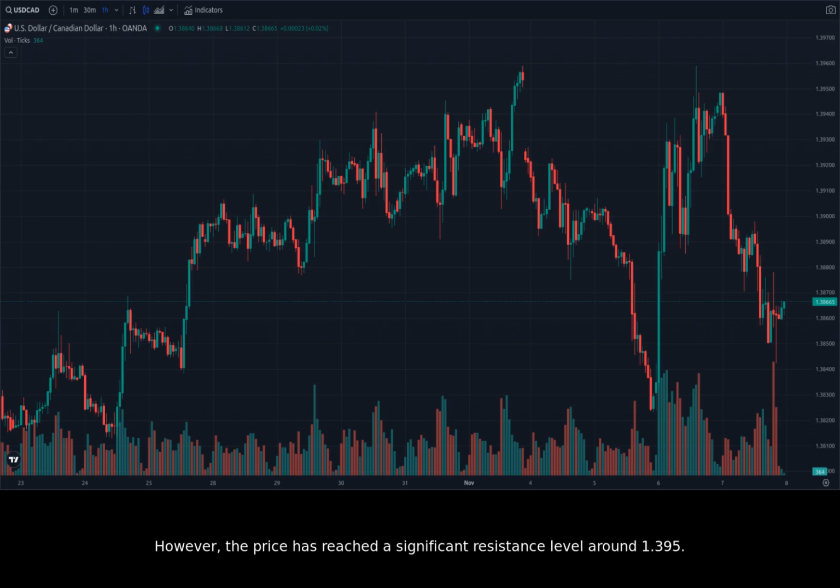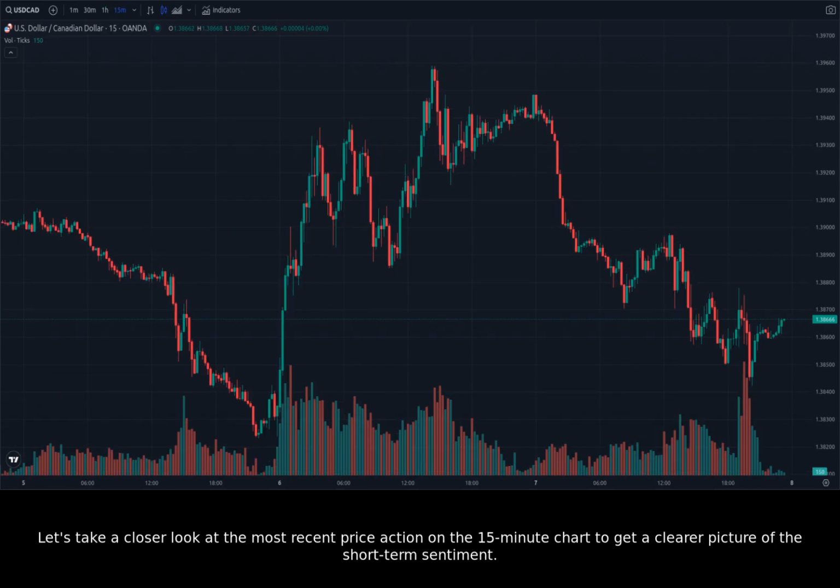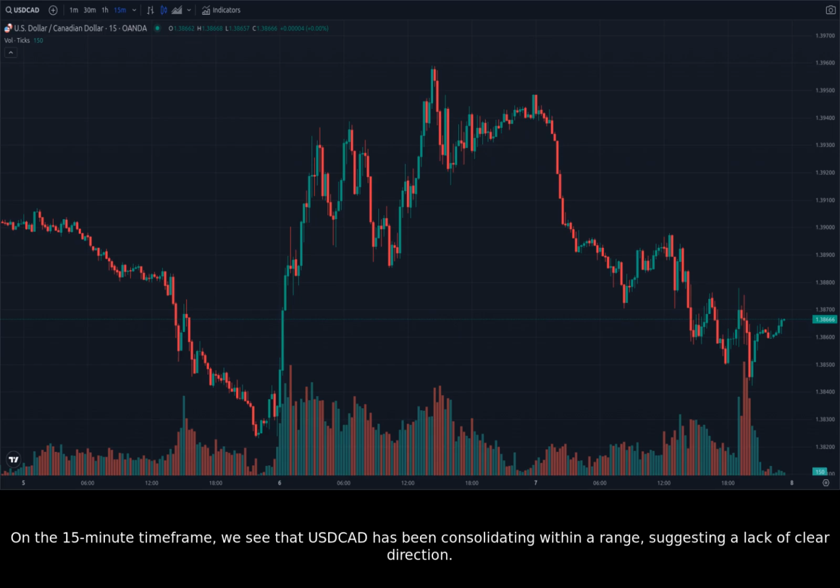However, the price has reached a significant resistance level around 1.395. If USDCAD fails to break through this resistance, we could see a pullback towards the 1.39 level. Let's take a closer look at the most recent price action on the 15-minute chart to get a clearer picture of the short-term sentiment. On the 15-minute time frame, we see that USDCAD has been consolidating within a range, suggesting a lack of clear direction.